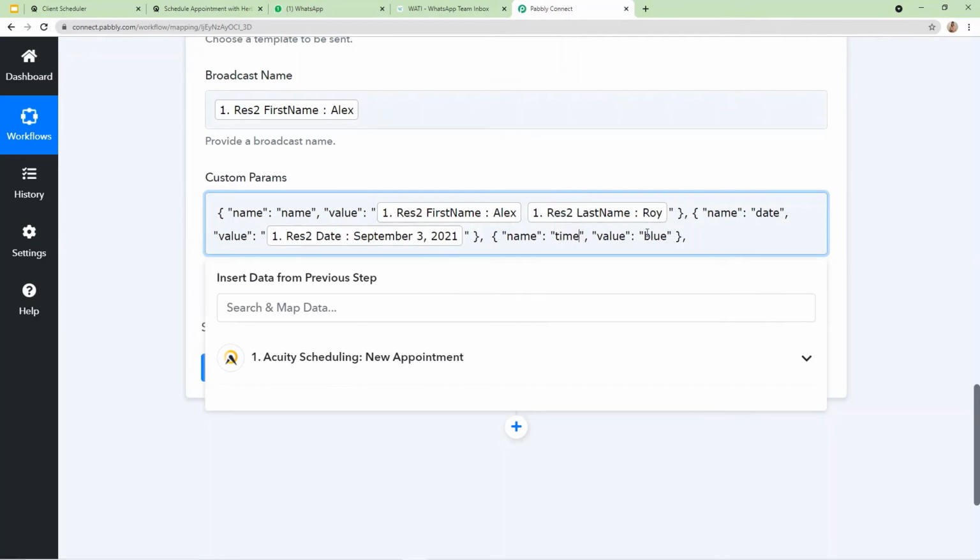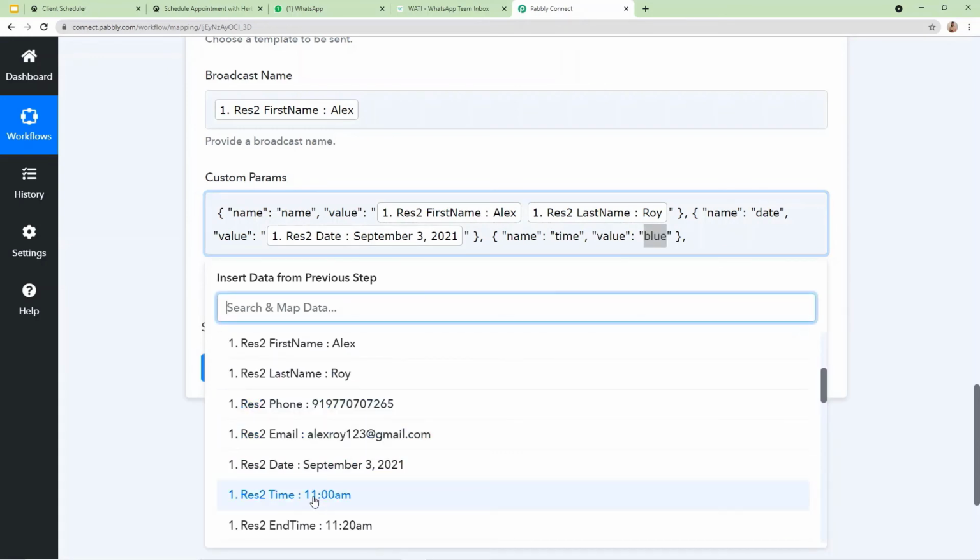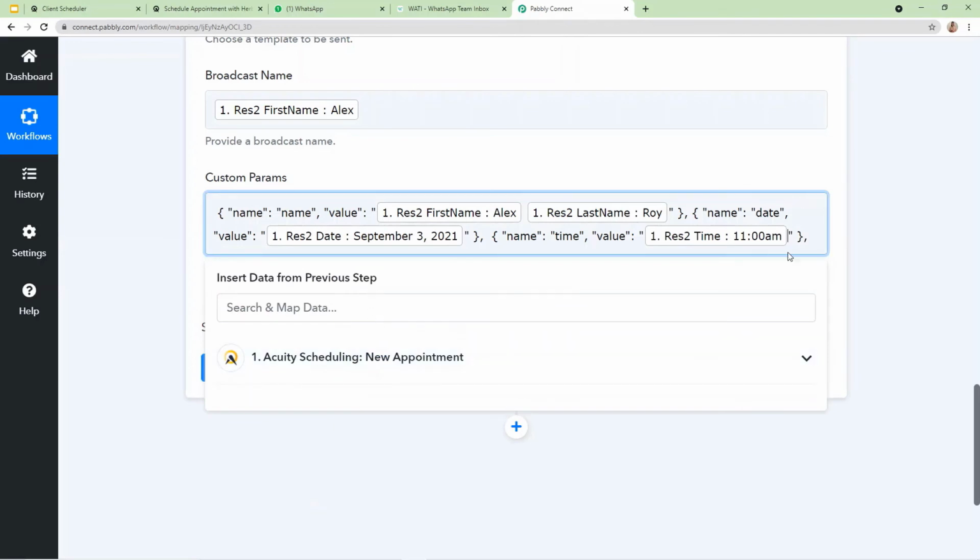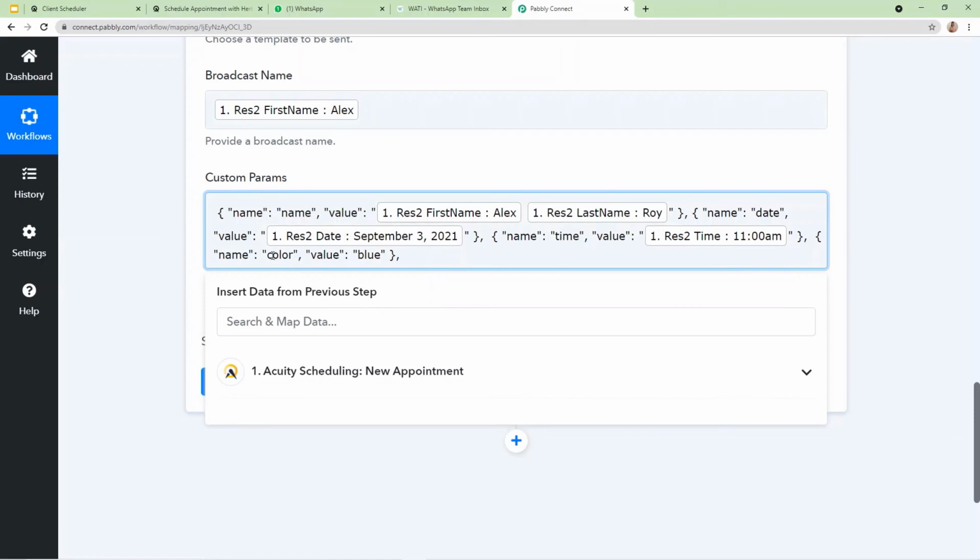Okay, and in the value I'm going to mention the time. The time is 11 a.m. This way our next parameter is ready. Again I'm going to mention the same format, and here let's check the next parameter.